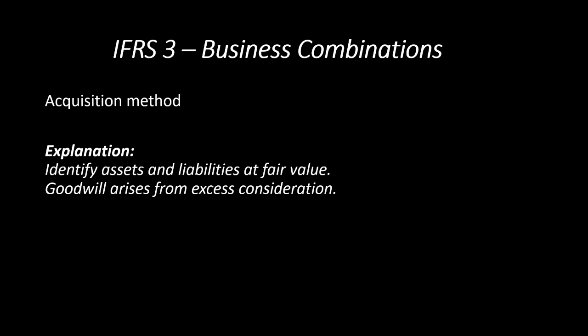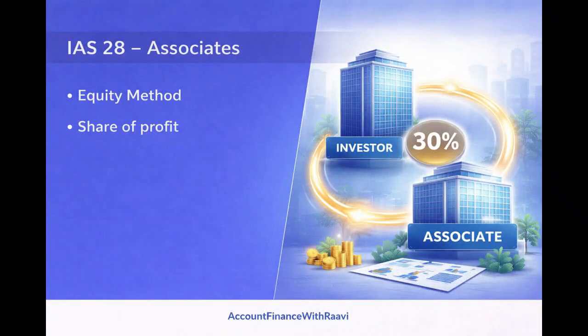But always do remember, at the time of this acquisition, the assets and liabilities need to be valued at the fair value. Then IAS 28, which deals with associates. Normally in case of consolidation, we mainly focus on the control or power, but when it comes to an associate, generally you need to have the right of significant influence. If a company is having a significant influence on another company, then that can be considered an associate company. Suppose X company has a significant influence on Y company, then Y can be considered an associate of X.